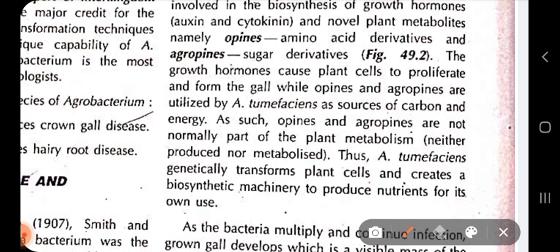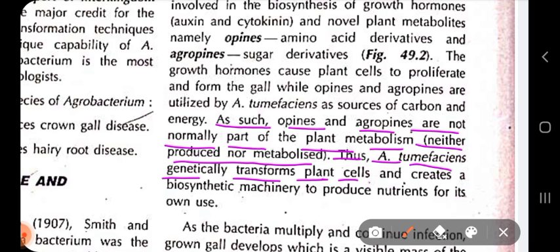As such, opines and agropines are not normally part of plant metabolism, nor are they metabolized by the plant. So Agrobacterium tumefaciens genetically transforms the plant cell and creates a biosynthetic machinery to produce nutrients for its own use. It is using the plant just like a bioreactor, just like a fermenter, where it produces its own products and utilizes them.